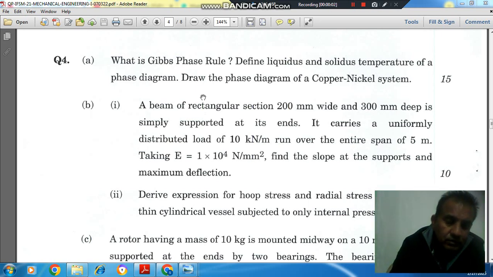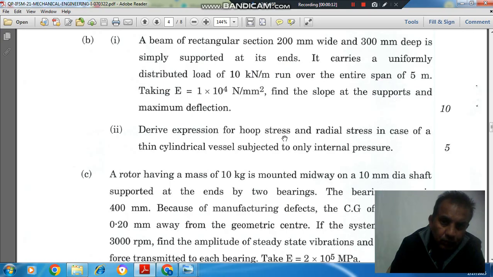Hello, welcome again. We are solving Indian Forest Services Mechanical Engineering paper 1 of year 2021. Question number 4b2 is: derive the expression for hoop stress and radial stress in case of a thin cylindrical vessel subjected to only internal pressure.